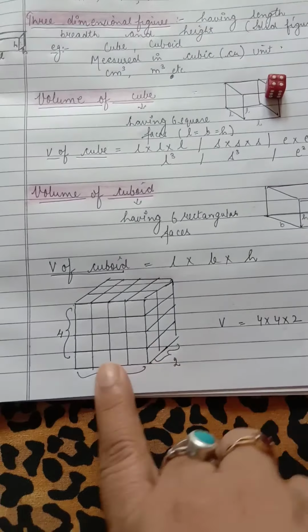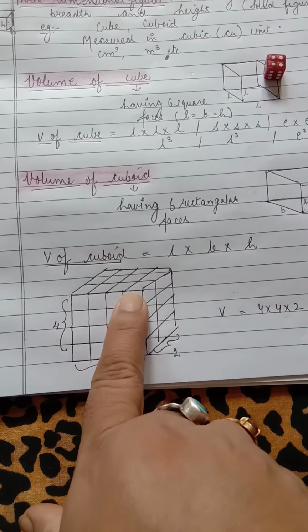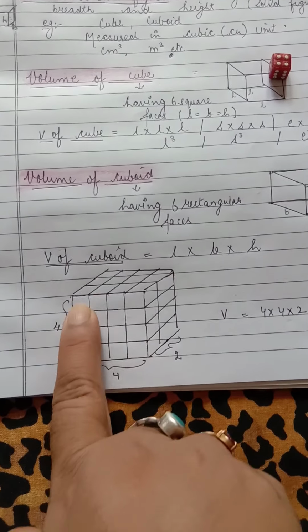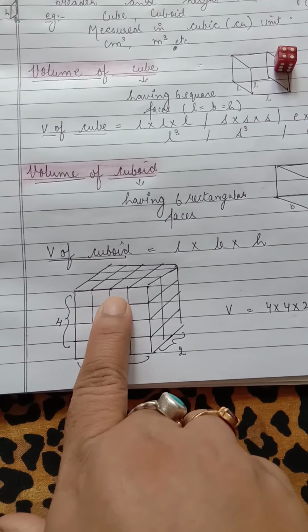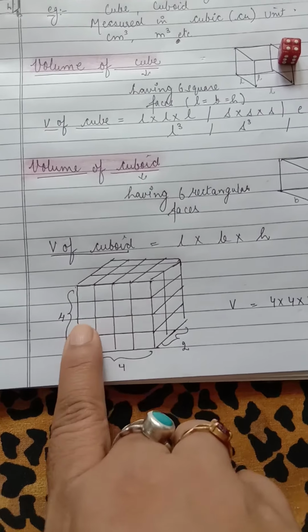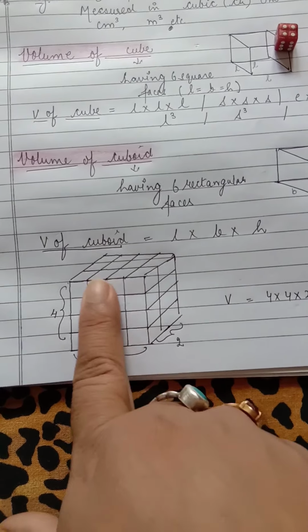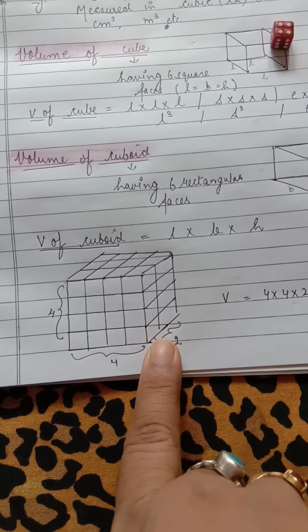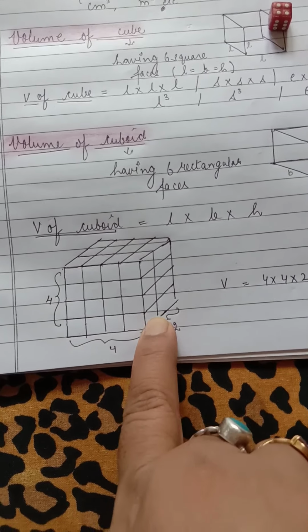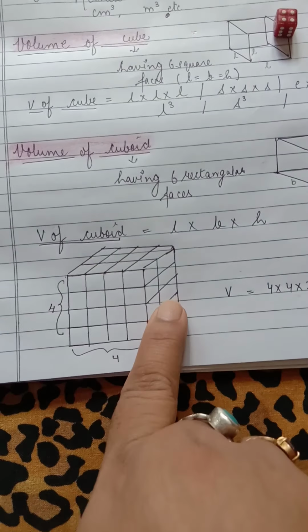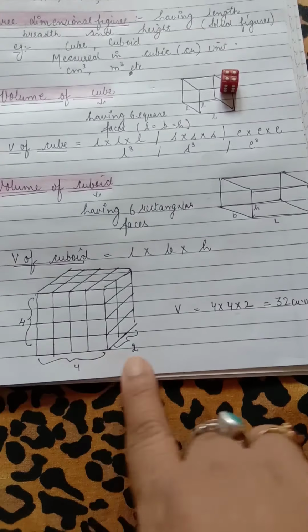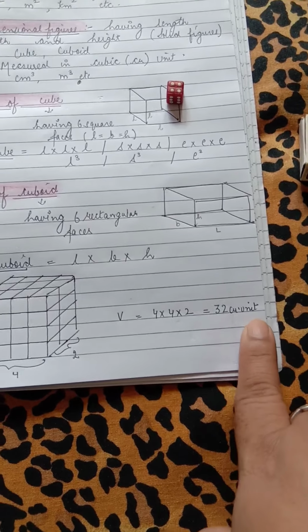The other way is we count all the boxes, full boxes on the front side, like 1 2 3 4 5 6 7 8 9 10 11 12 13 14 15 16. These are 16 boxes, full boxes, and then you count that how many lines are there of 16 boxes. This is one line and this is the second line. So 16 into 2 is 32 cubic unit.